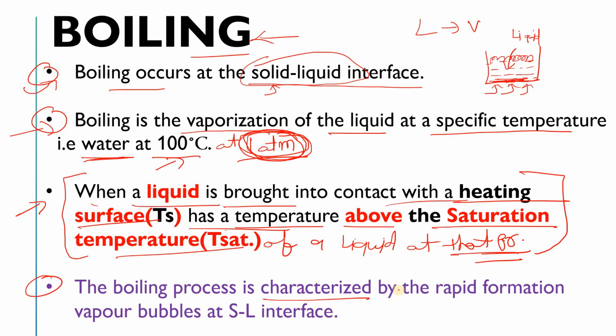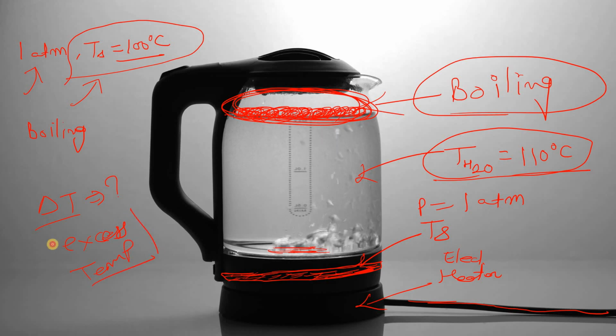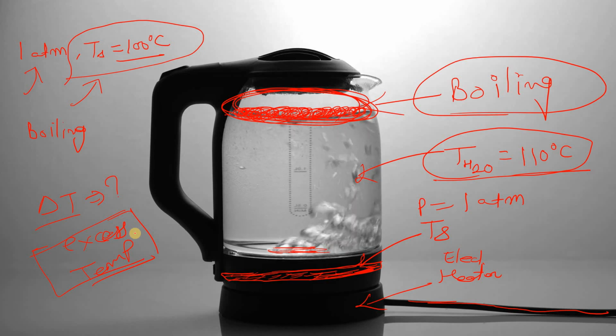We will also study the categorization, or types of boiling, in our next video, right? So the boiling process is characterized by the rapid formation of vapor bubbles at the solid-liquid interface. As you increase the temperature, the rapid formation of bubbles also increases. So it depends upon the excess temperature, meaning it depends upon your delta T, okay. We simply call this the excess temperature. We will discuss it in our boiling curve video. Are you getting my point? So this is all about the boiling, okay.